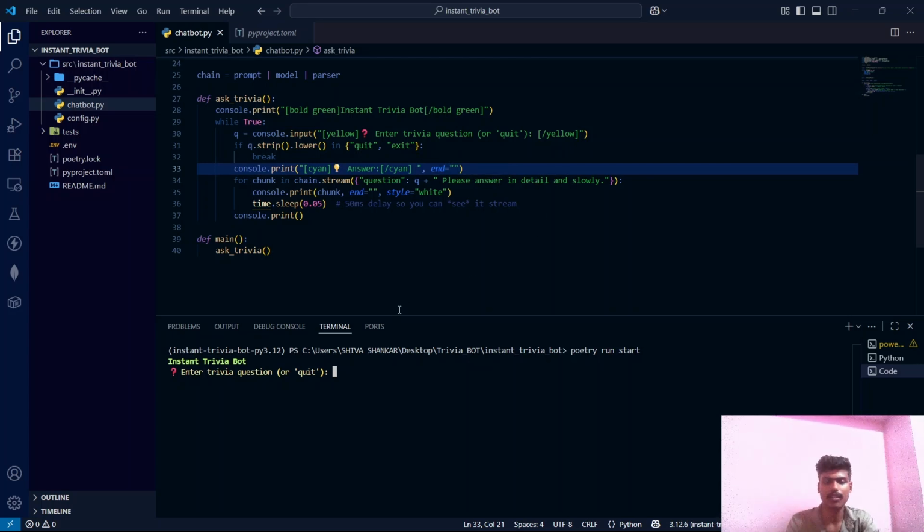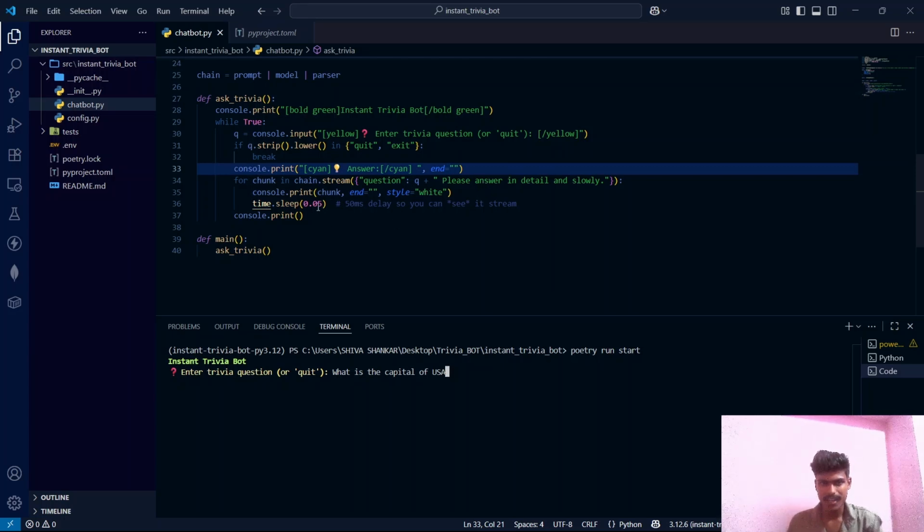Suppose I ask it, what is the capital of USA? It is not just taking what is the capital of USA. Along with this, it is taking: Please answer in detail and slowly. Then the LLM will give us a detailed answer. The purpose of asking for a detailed answer is, guys, we will get to see the typing effect live in this terminal. So that's why we are asking, please answer in detail and slowly.